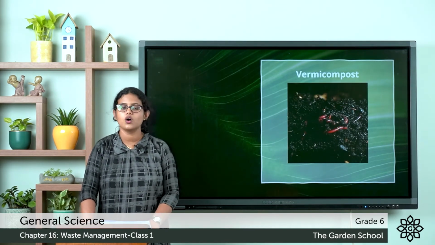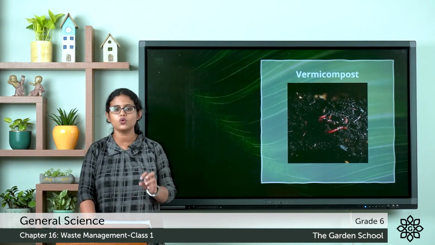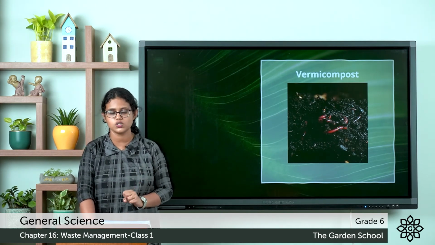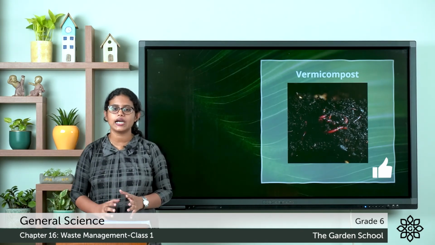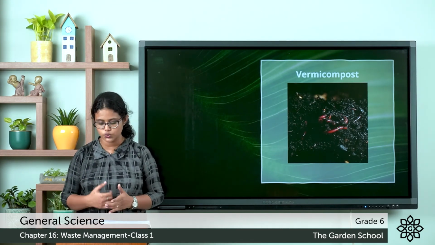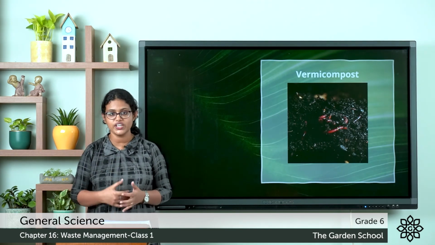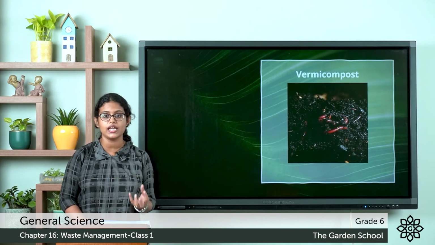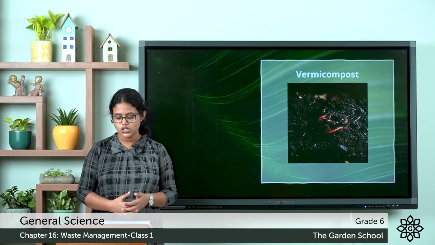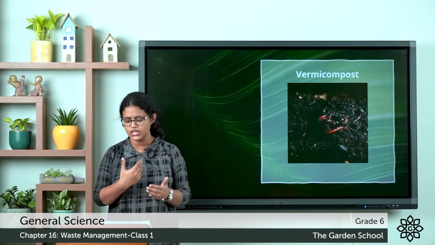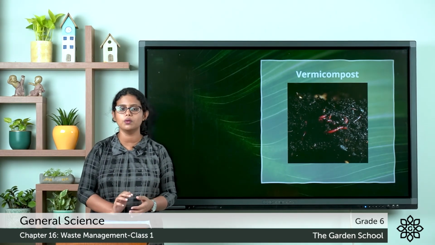The next is about vermicompost. What is vermicompost? Vermicompost is made with the help of red worms. What are red worms? Red worms are a kind of earthworm. After collecting the biodegradable waste into the pit, the red worms are introduced in the pit. These red worms feed on the waste and pass their excreta into the compost. This enriches the compost with plant nutrients. So the microorganisms play a very important role in decomposing the waste. That is about vermicompost.